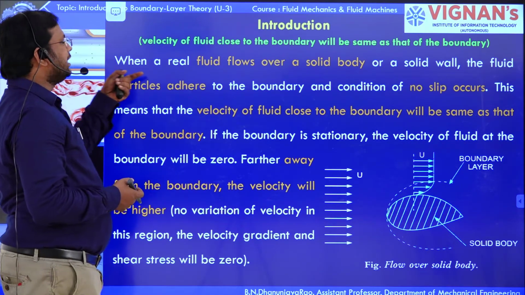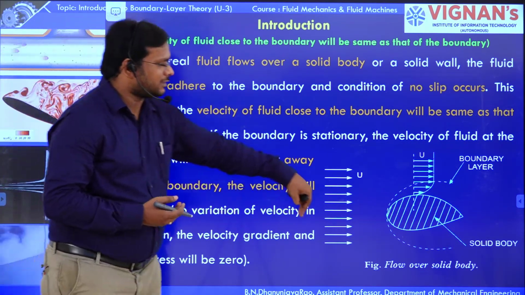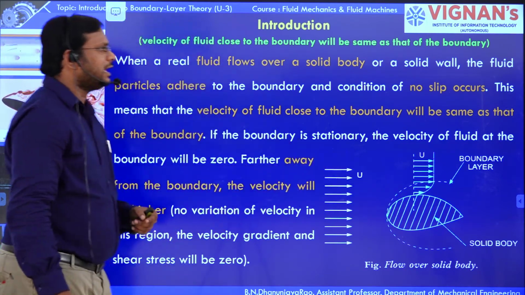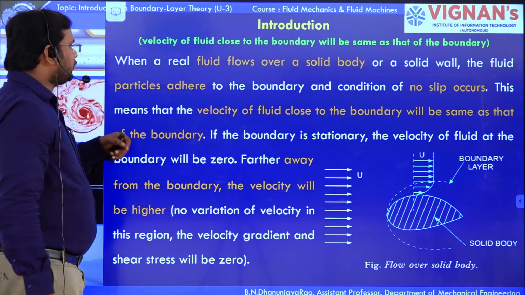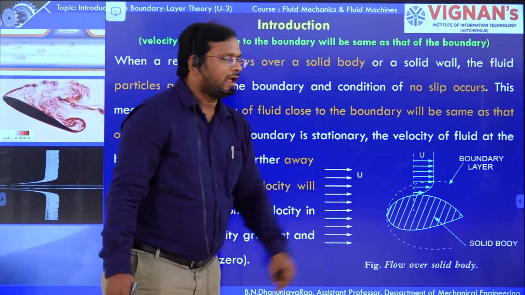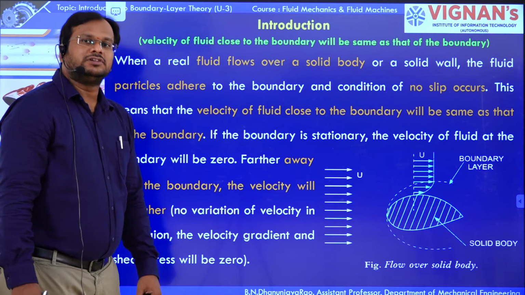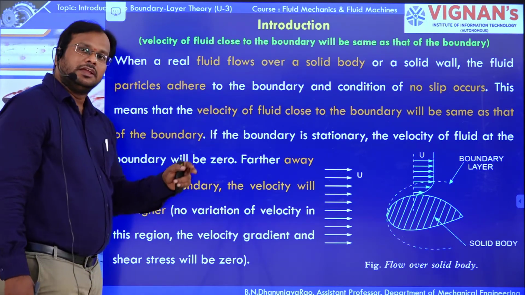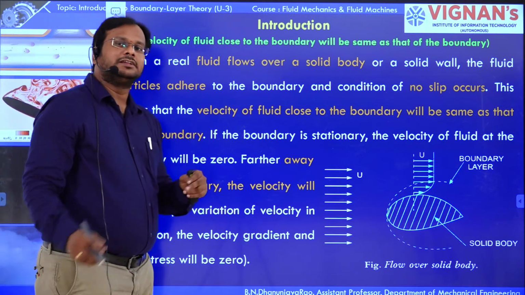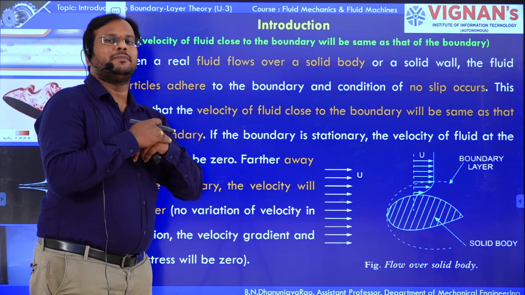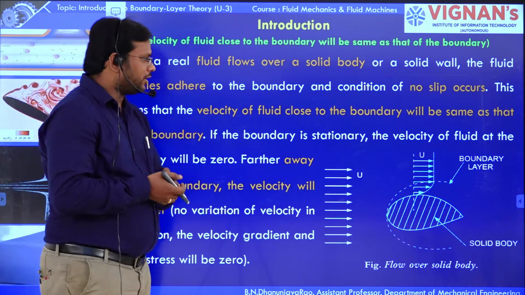When a real fluid flows over a solid body or solid wall, the fluid particles adhere to the boundary and the no-slip condition occurs. This means that the velocity of fluid particles very close to the solid boundary is the same as that of the solid body.